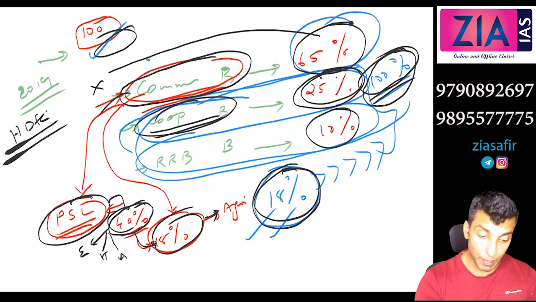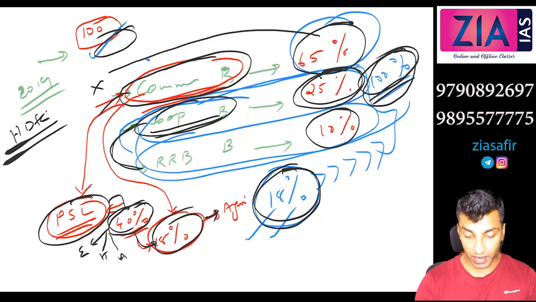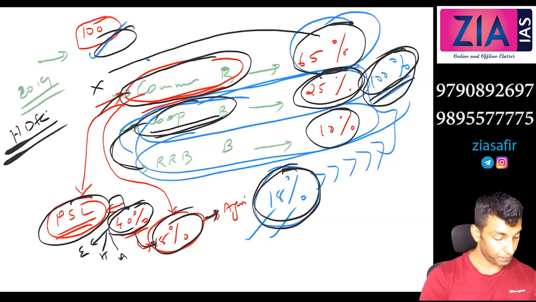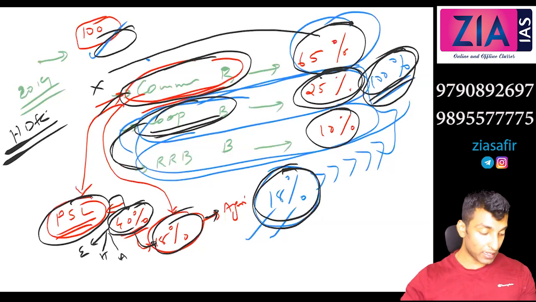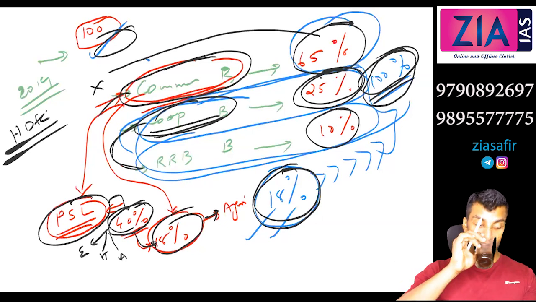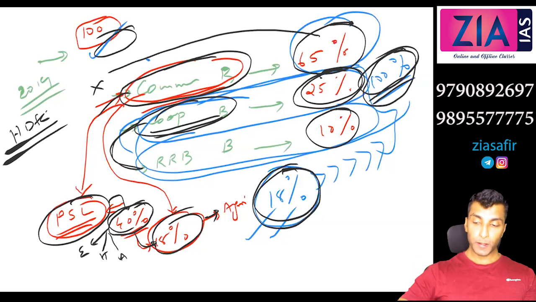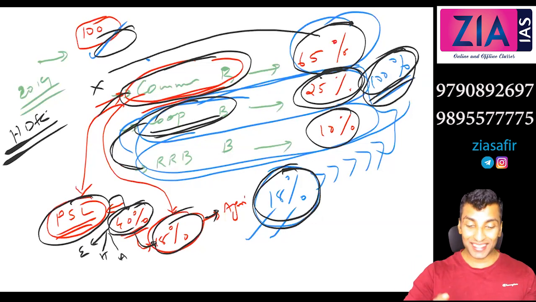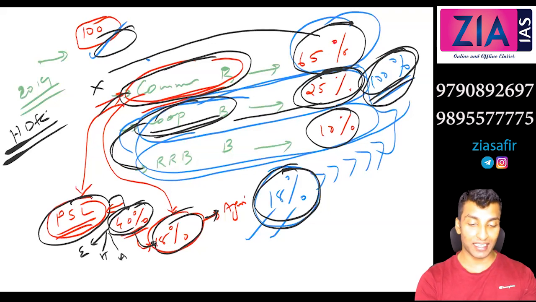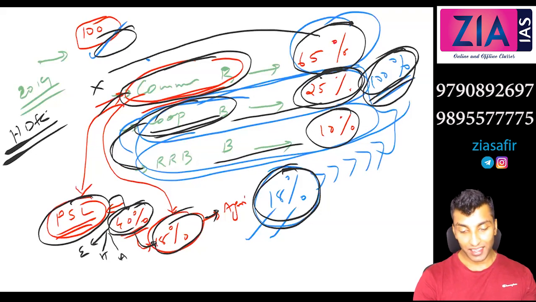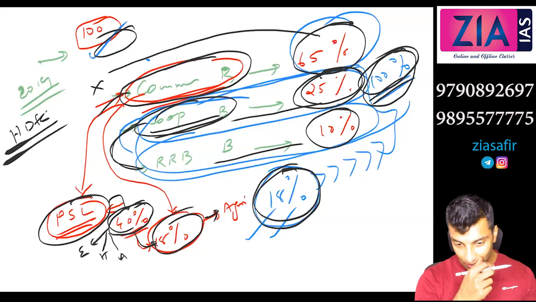Now, if you compare cooperative banks and RRBs, which one is better? Can you say cooperative banks are better than regional rural banks? I have given you some data: cooperative banks 25%, RRBs 10%. Looking at this, you can say cooperative banks are good.